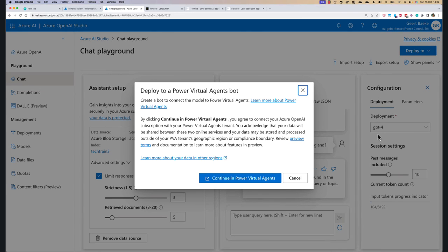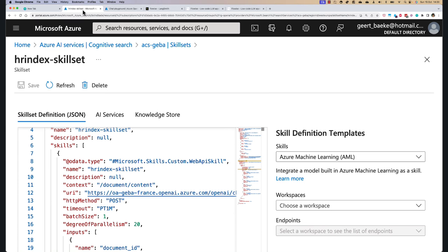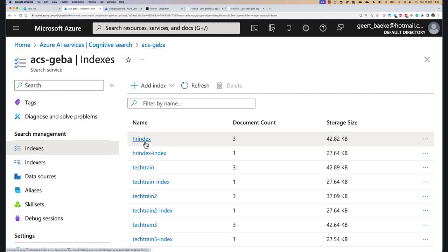If you click on this Continue in Power Virtual Agents, you actually get a create link. If you grab that link and substitute the default environment with the ID of your environment in the US, you'll be able to create the Power Virtual Agent bot in the US region. I'm not going to bother you with that complicated thing. I already did it in advance, and I'm using the HR index in that bot. It's the same cognitive search resource. So that bot is already created and working, using the HR index.